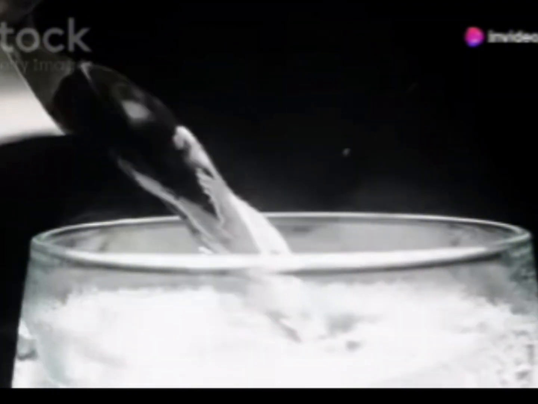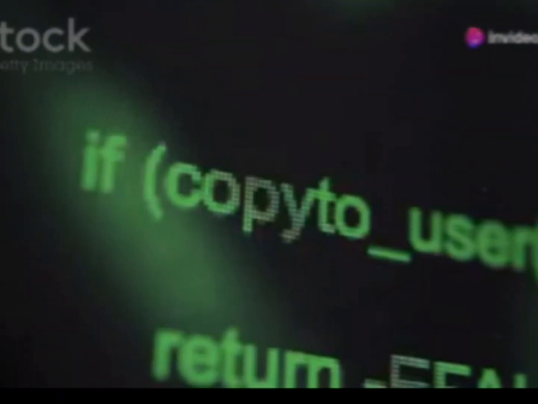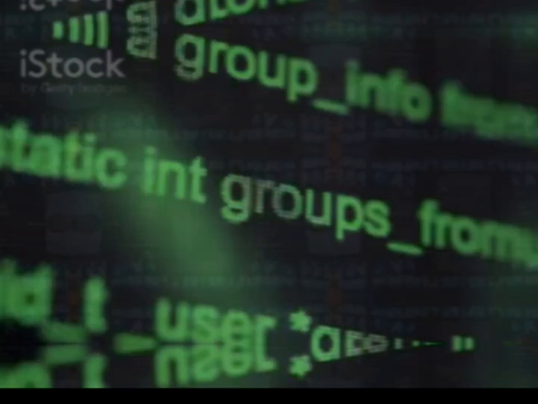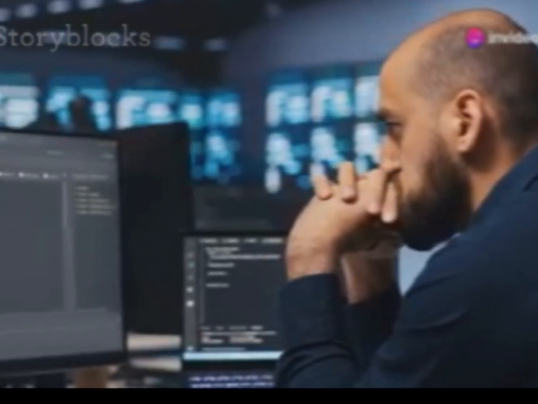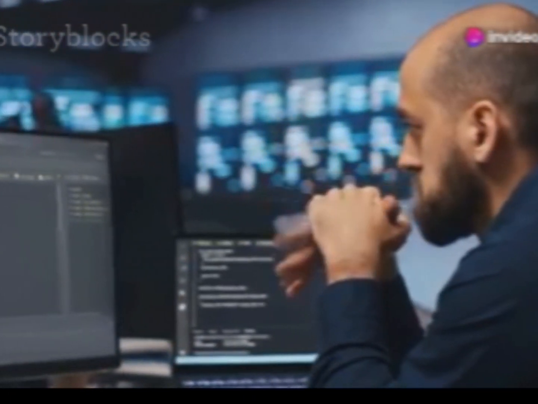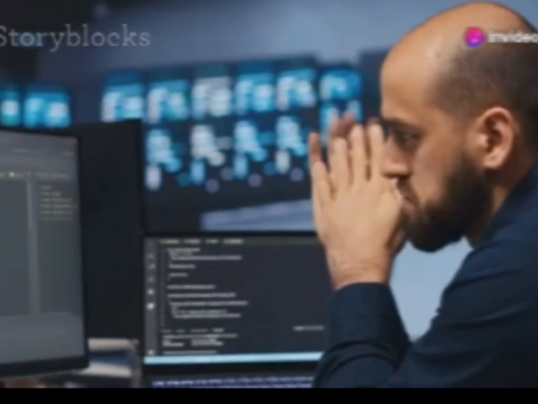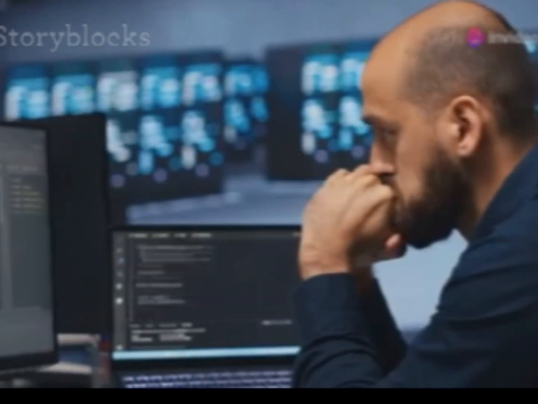Now, let's say you want to keep filling a glass of water until it's completely full. This scenario calls for a loop, where the condition is the water level reaching the brim. Python: water_level = 0, while water_level < 10: print("Filling"), water_level = water_level + 1, print("Glass full").